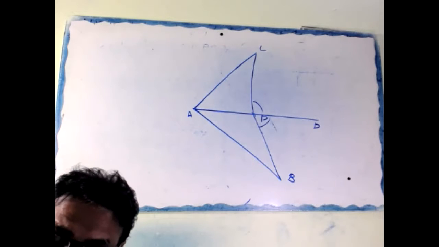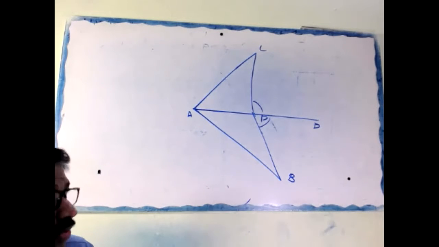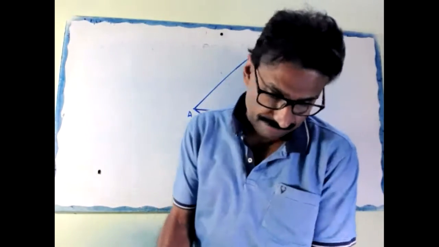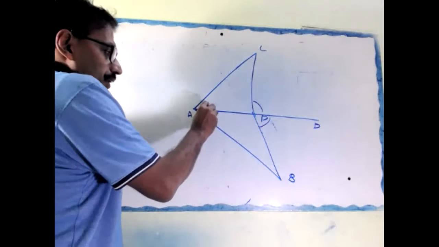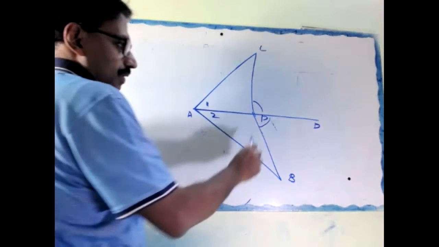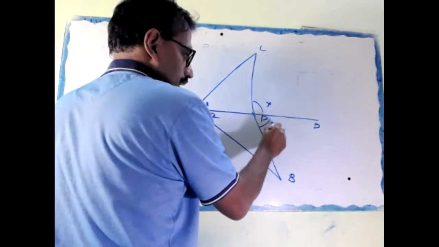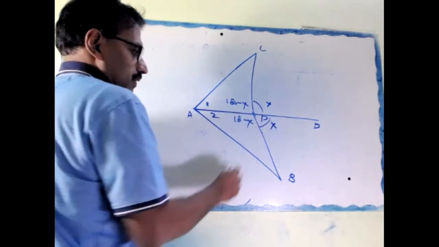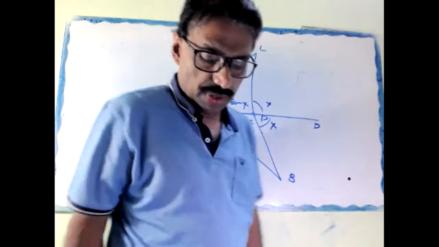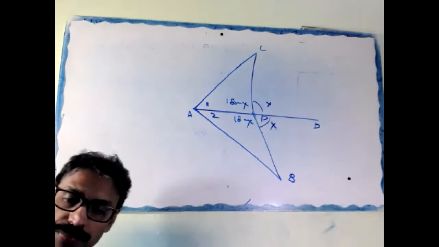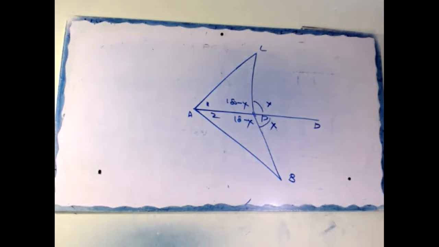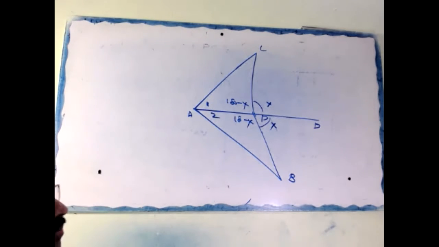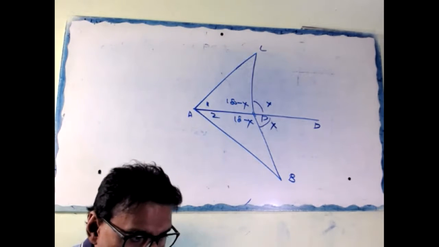Do you want me to explain this question? Look here, it is simple. Angle 1 equals angle 2, given. This is X, here also X, given, so this is 180 minus X. AP is common. So then what? ASA. You write like this: angle CPD equals angle BPD, given.